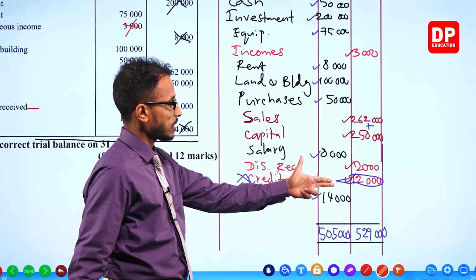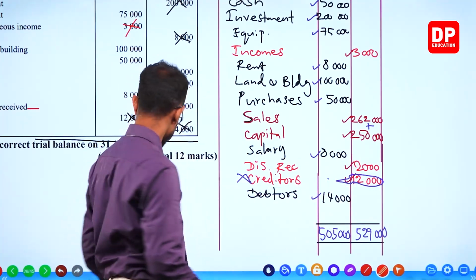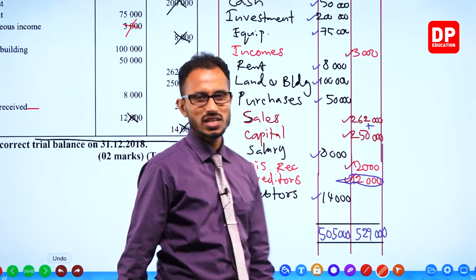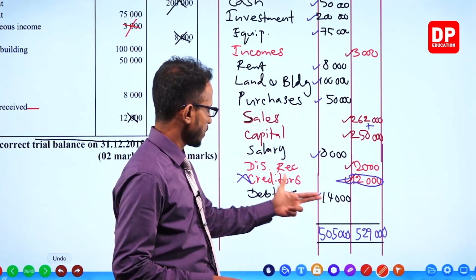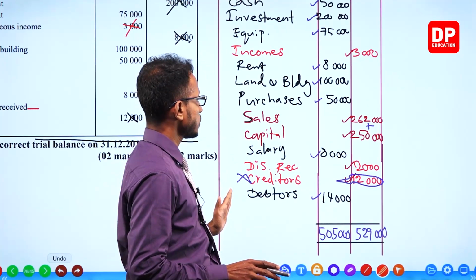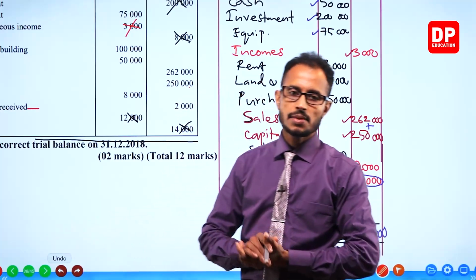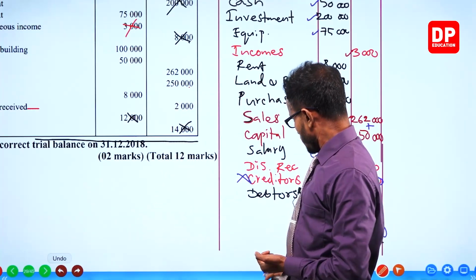But then the creditors entry is wrong. Creditors never can be in the debit side. Creditors should be in the credit side. That is the mistake in the question, so it doesn't tally. It doesn't get balanced. But make all the entries correctly in the trial balance and you'll get the marks, even in the examination. So that is it.